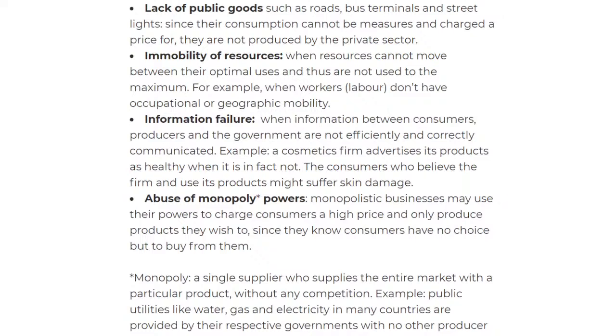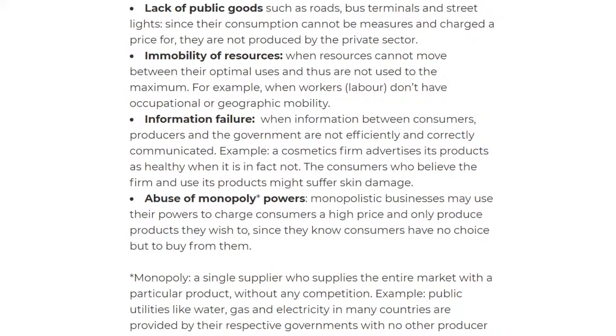Next one is information failure, and most of these are relatively direct, so I'm not emphasizing them much. Information failure is when the information between the consumers, producers, and the government is not efficiently and correctly communicated, so basically false information and false advertisements. And then finally, we have the abuse of monopoly powers. Monopolistic businesses may use their powers to charge consumers a high price and only produce the products they want, which is quite a big disadvantage.